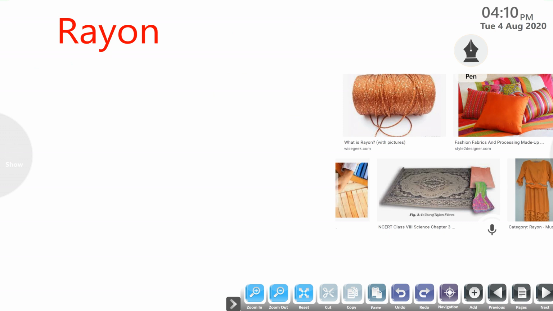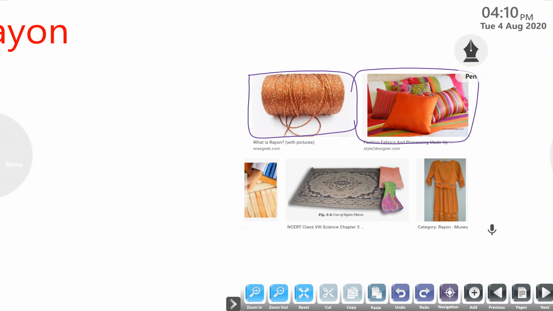Here just observe some of the diagrams we have already seen in our daily life. Okay, the first one here, it is a shiny surface, a tag. Here beautiful pillow covers. These beautiful pillow covers are made up of synthetic fiber, that is rayon. Next, dress materials or carpets, they are made up of rayon.